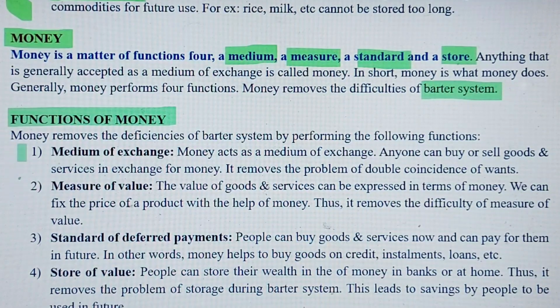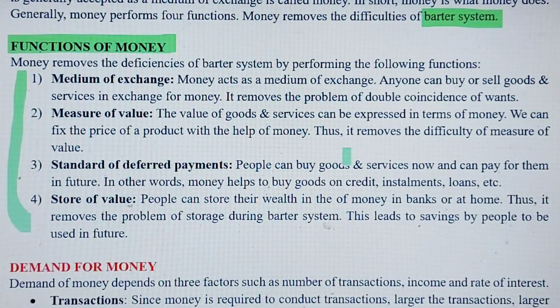Now let's move on to functions of money. So again, there are 4 functions of money, and these 4 functions of money have evolved from the drawbacks of barter system. The first important function of money is it acts as a medium of exchange, and anyone can buy or sell goods and services in exchange for money, and it removes the problem of double coincidence of wants.